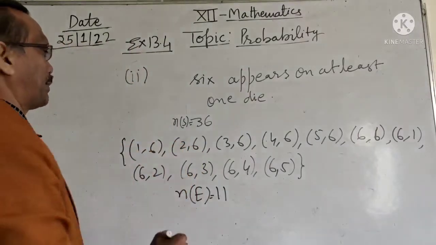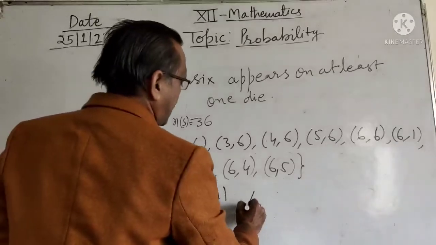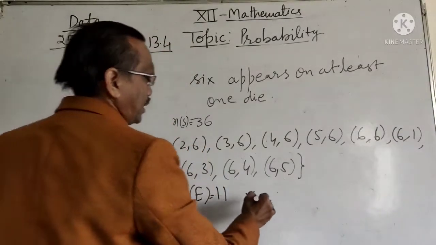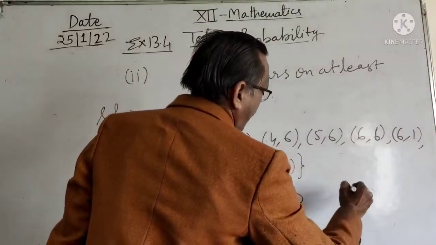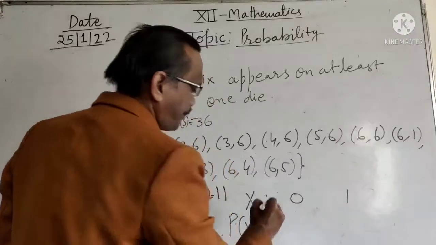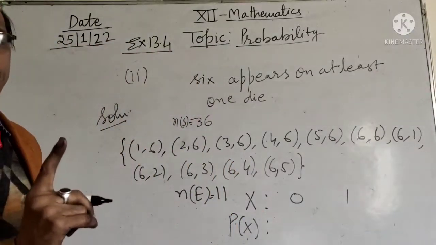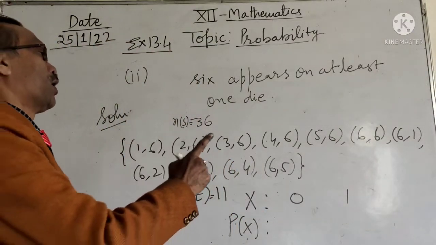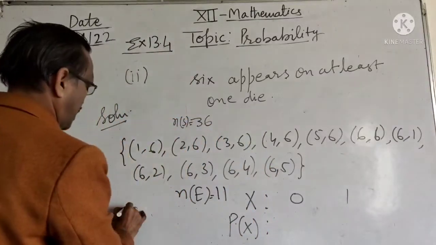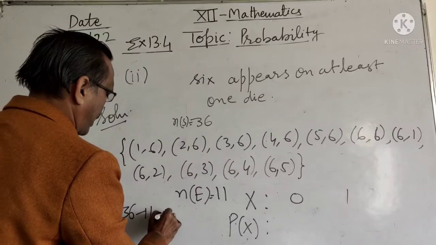Now, the random variable X is 0 and 1. For 0, we are not getting a 6 on either die, so it is 25 cases, 36 minus 11 is 25.